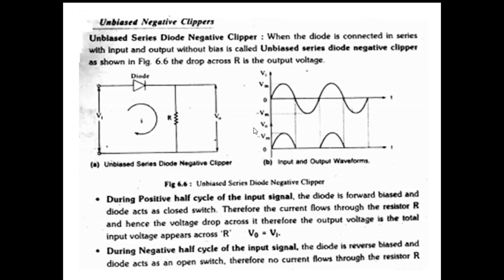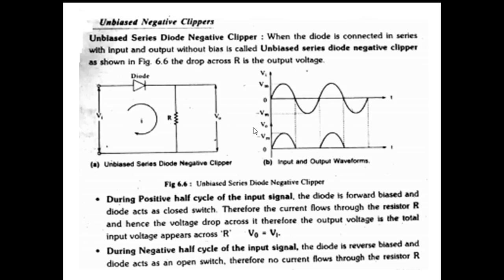Here it is unbiased, since this circuit doesn't have any external voltage. Since the diode is connected in series in the circuit, it is a series diode.